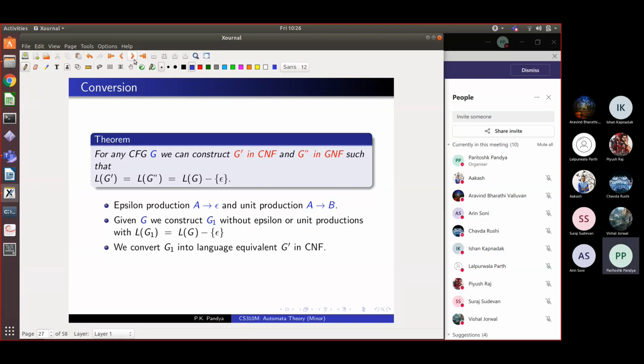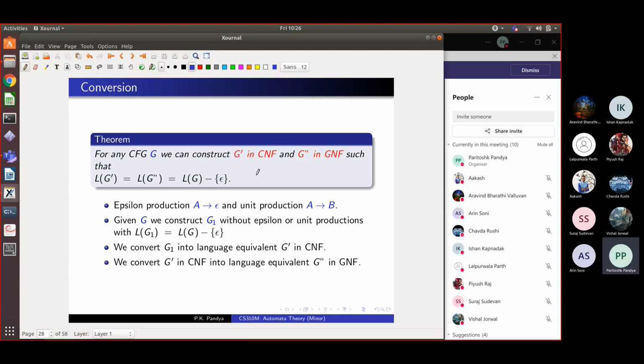And then this G1 we will take, and convert it into the Chomsky normal form grammar, G prime. And then we will take this G prime and convert it into the grammar G double prime in Greibach normal form. And the property is that G1 and G prime have the same language, and G prime and G double prime have the same language. So we will have proved this theorem.